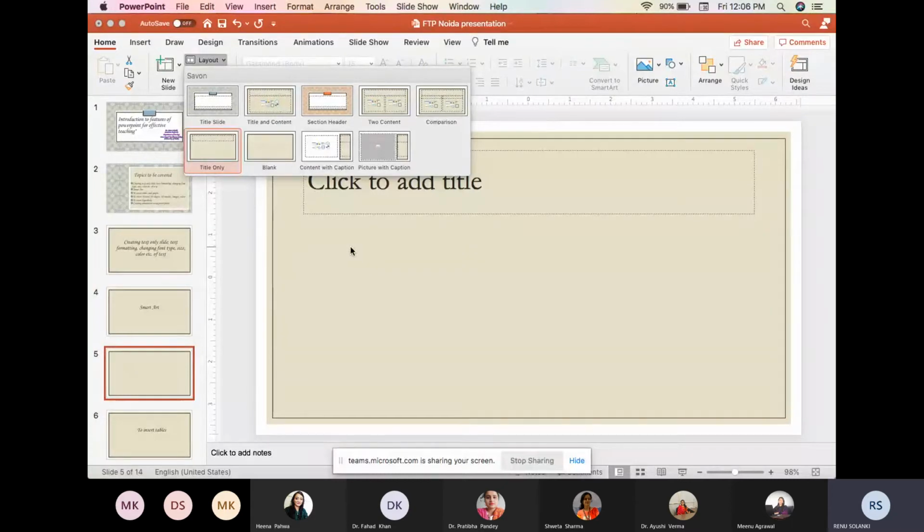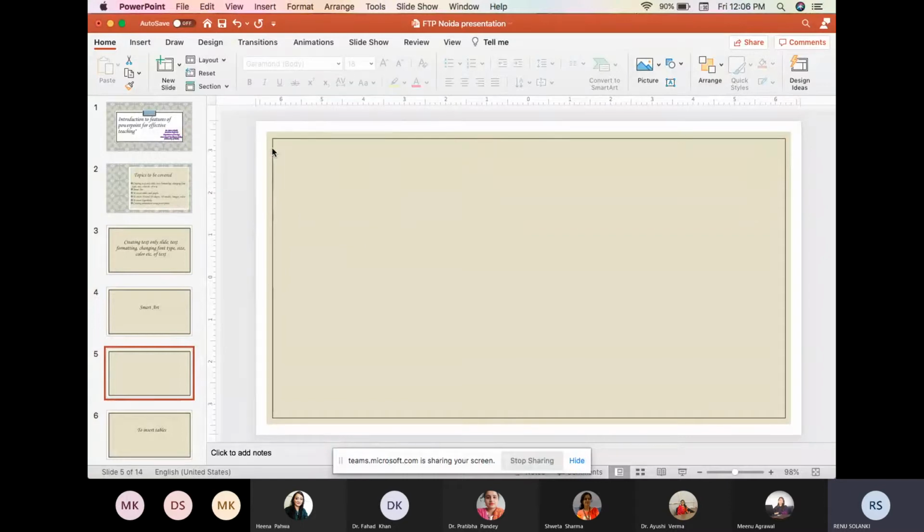For example, in this case, I want a blank layout. So I will click on Blank. For SmartArt, we should have some text. Let's type some text.